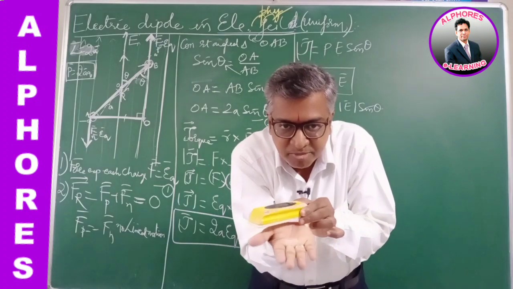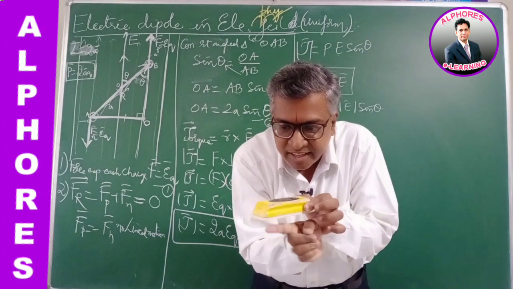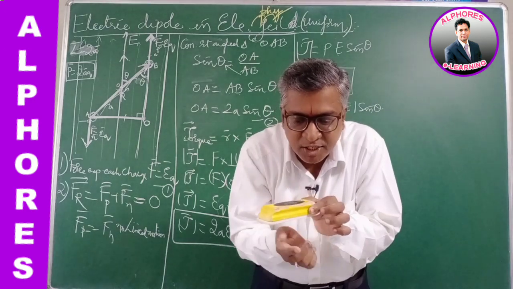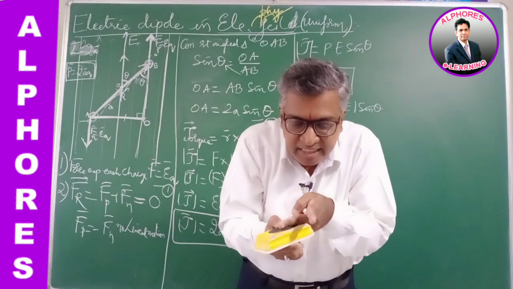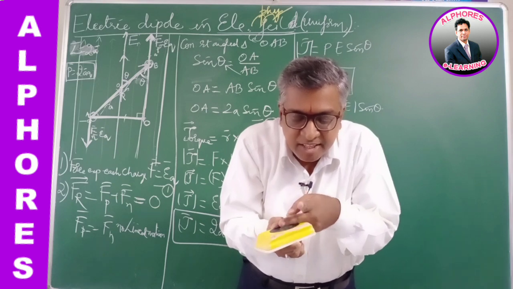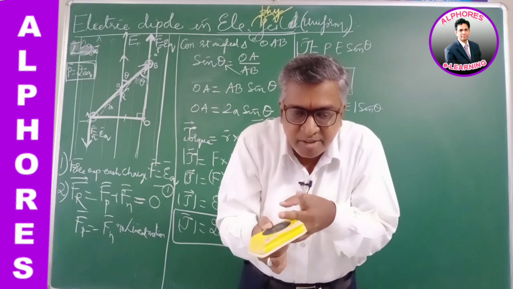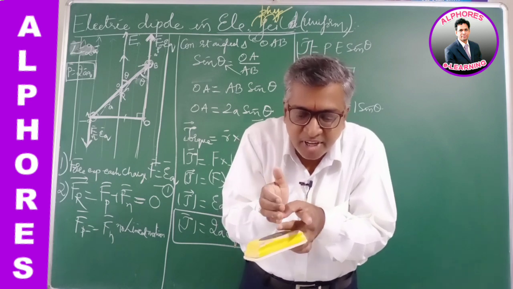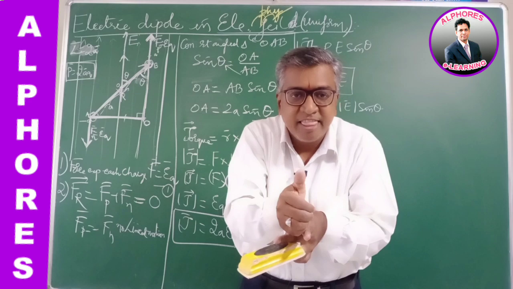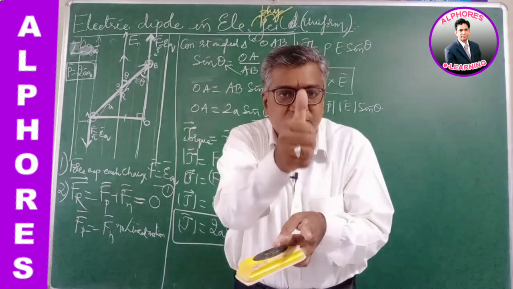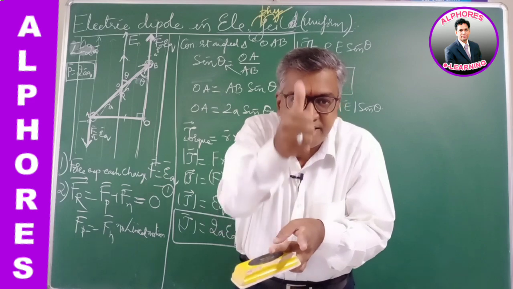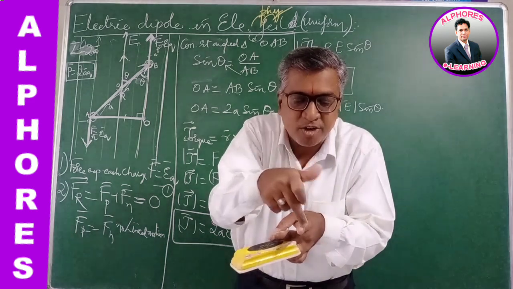E is like this, my four fingers denote the direction of E. This is the dipole P. So P is in this direction, E is in this direction, and the angle between them is theta. According to the cross product, if the folding of the four fingers denotes the angle, the thumb denotes the direction of the cross product. So this is A, this is B, A cross B. C will be like this. C is A cross B.